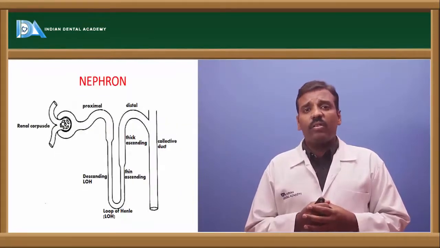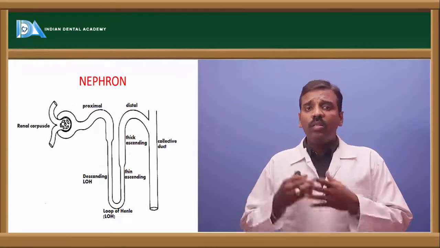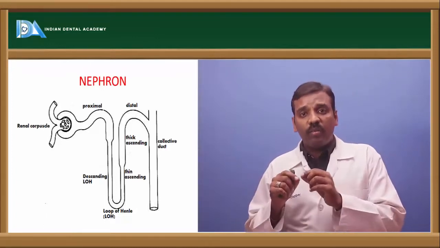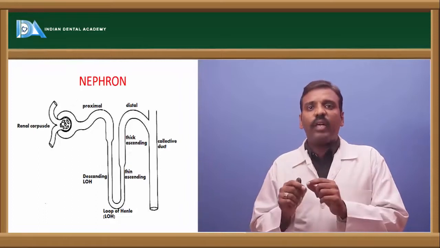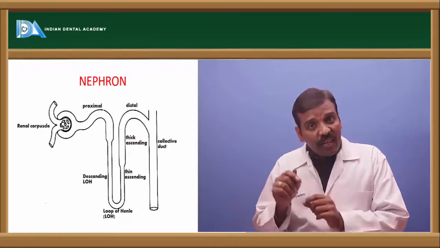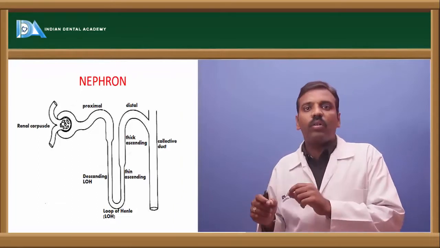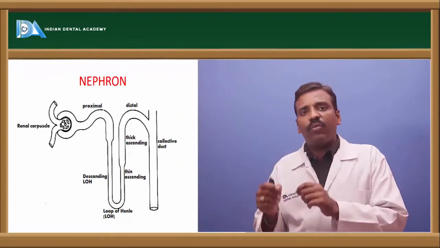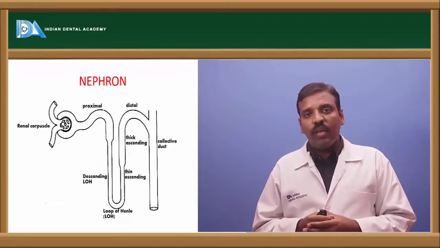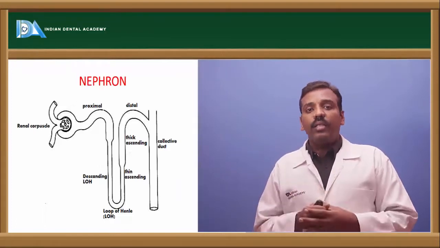If you see these nephrons, nephrons are the structural and functional unit of the renal system, because these are the major organelles which take the major role. In the sense, urine is formed in the nephrons, the acidification of the urine is in the nephrons, blood pressure is maintained in the nephrons, and homeostasis is maintained in the nephron. Each and every function is maintained in the nephrons itself. That's why these are called the structural and functional unit of the renal system.